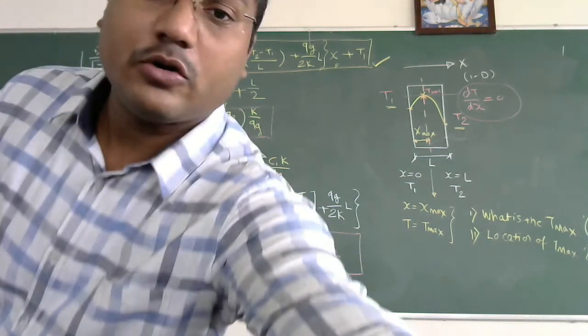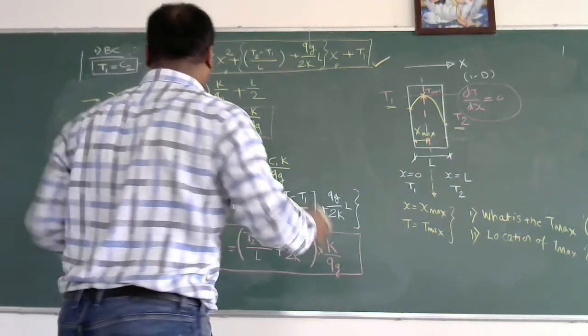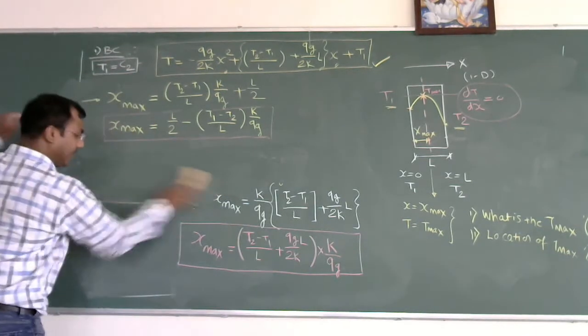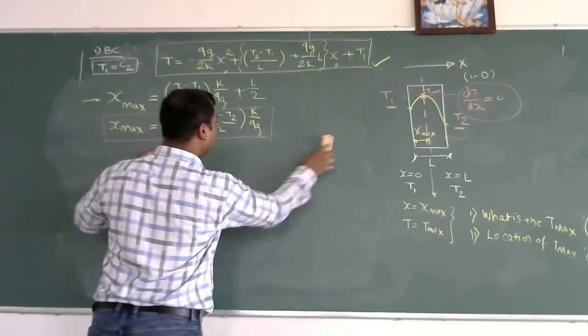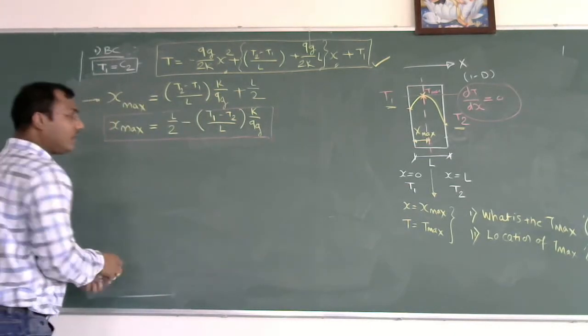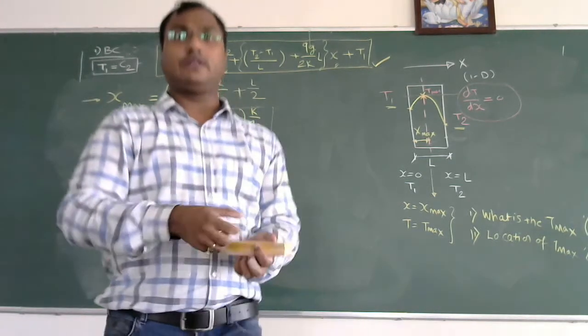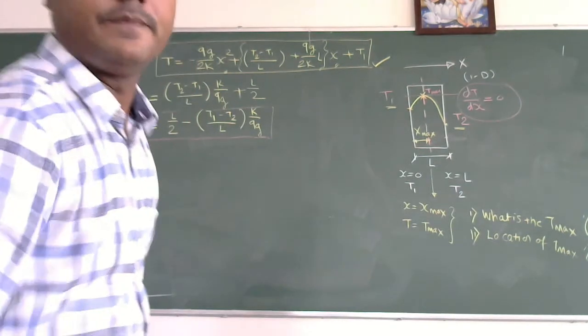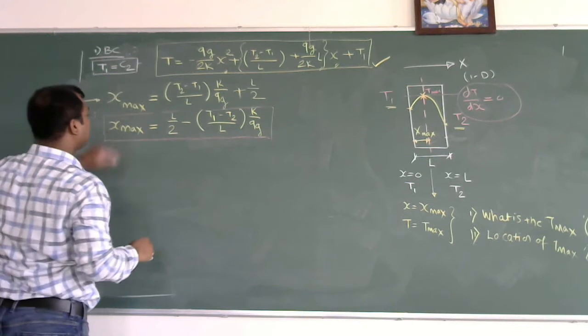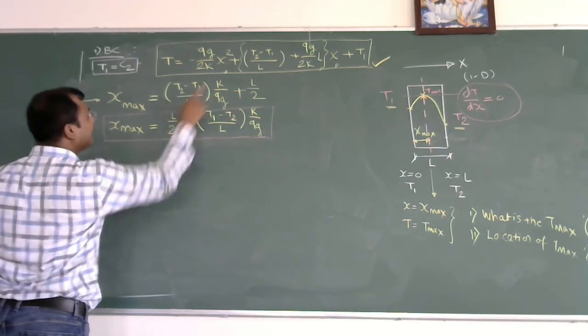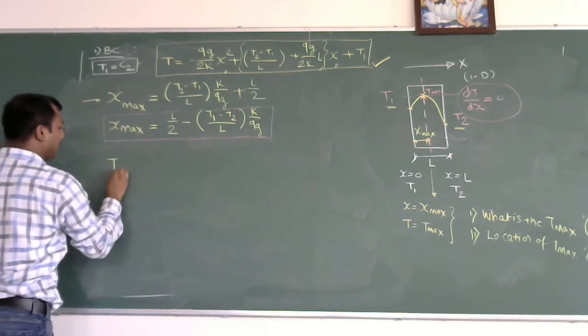Now, in order to find the maximum temperature, what I need to do is put the X max in the general solution. So just recall that previous equation. Our general solution was this one. So in that general solution, I need to put X is equal to X max. So this becomes the equation for the T max.